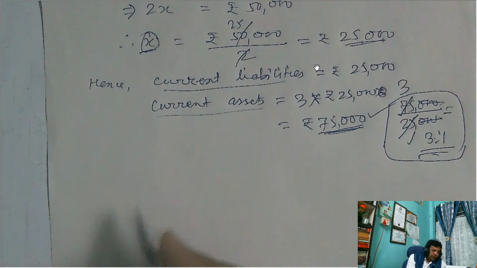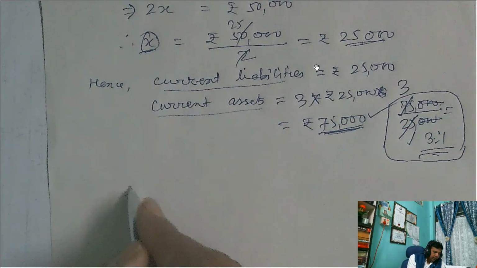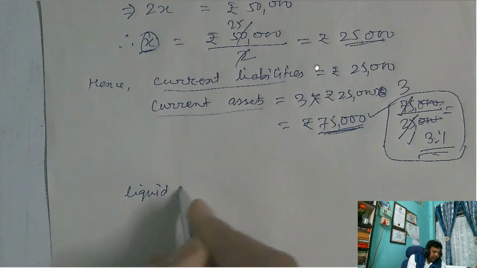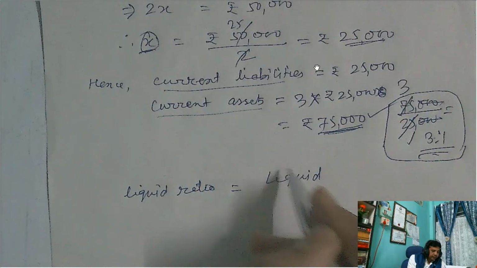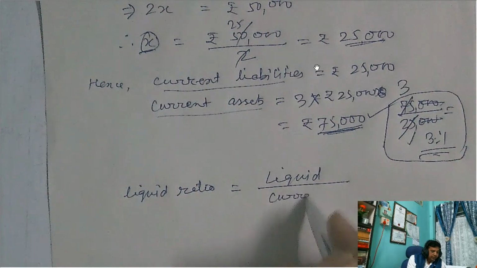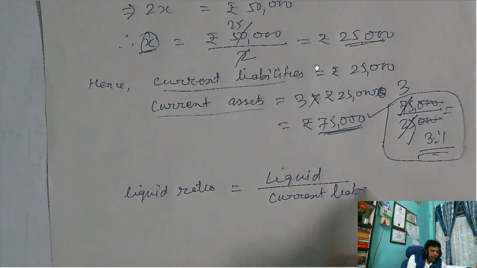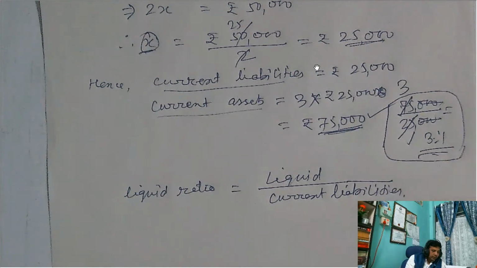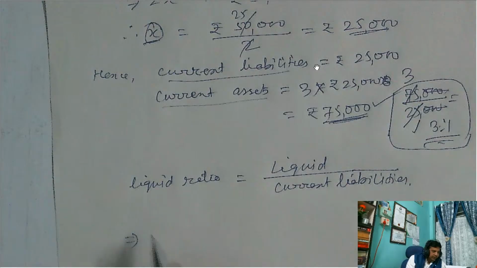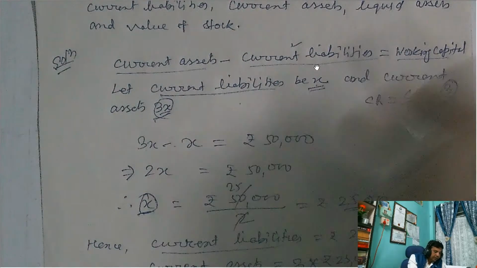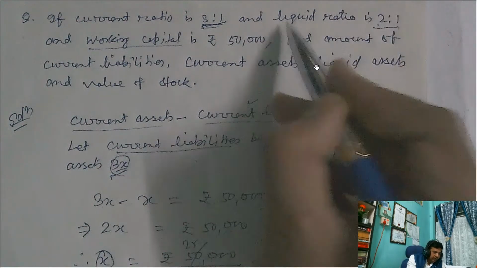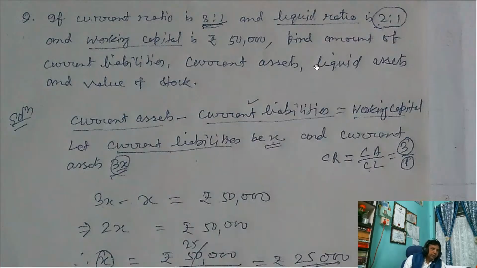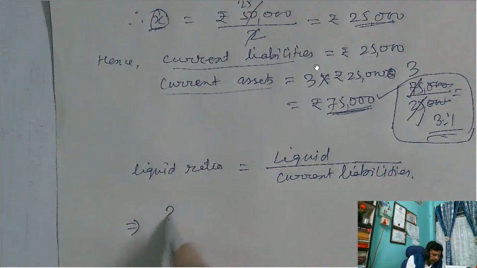Okay, so now liquid assets, the ratio is given. The formula is liquid ratio equal to liquid assets divided by current liabilities. All right, so now the liquid ratio is given in the question. What is the liquid ratio? It is given 2 is to 1, means 2 by 1. So here you replace the liquid ratio by 2 is to 1, 2 by 1.